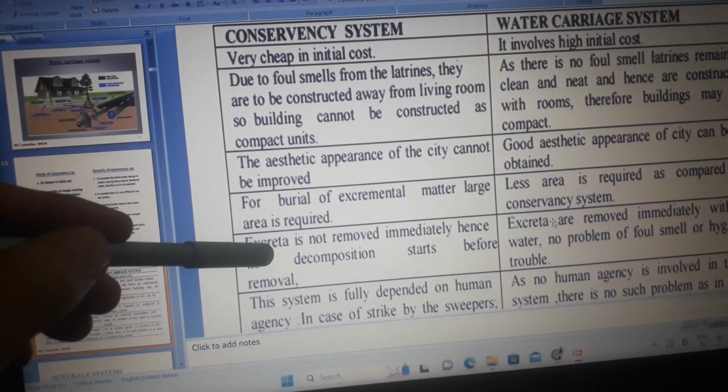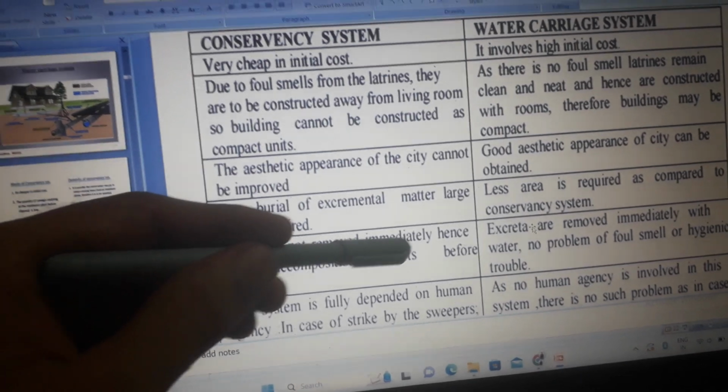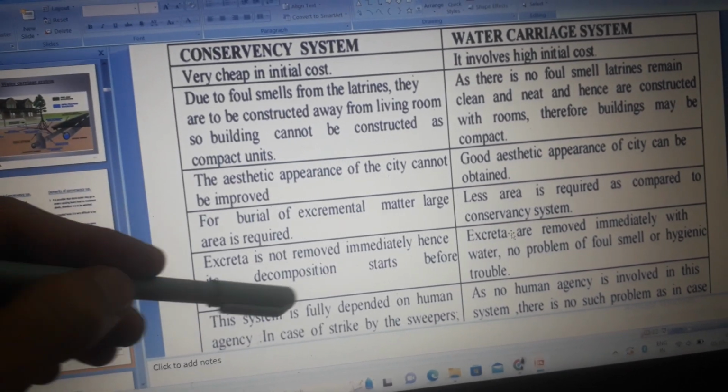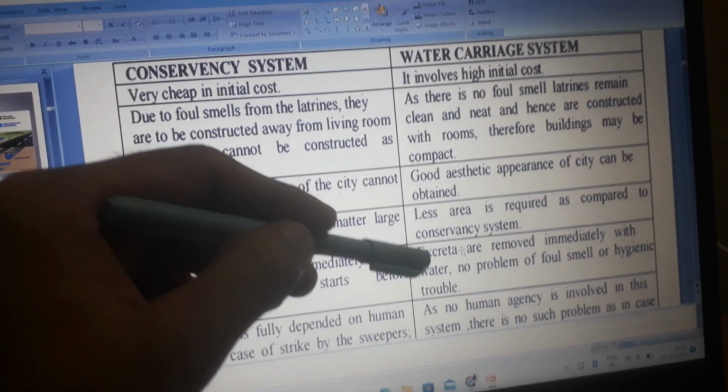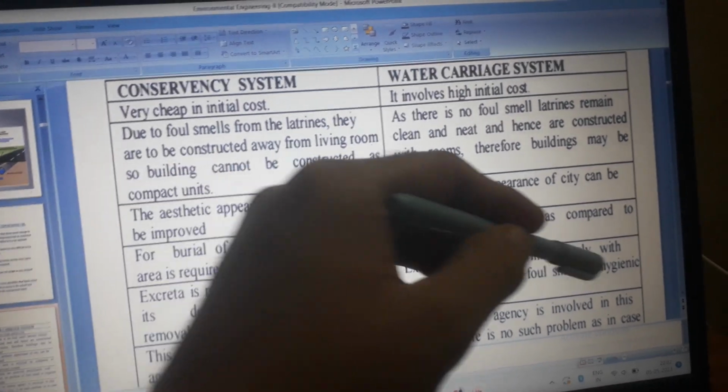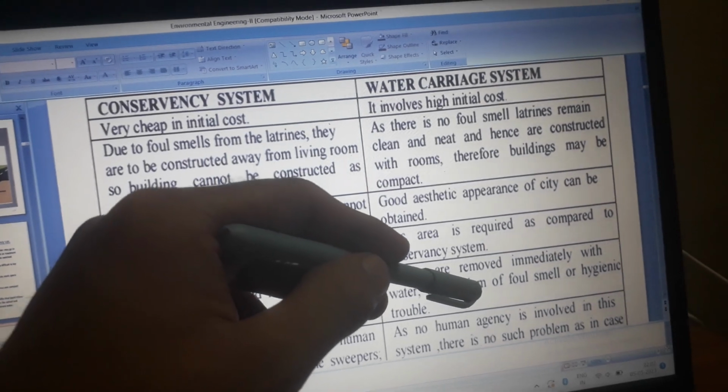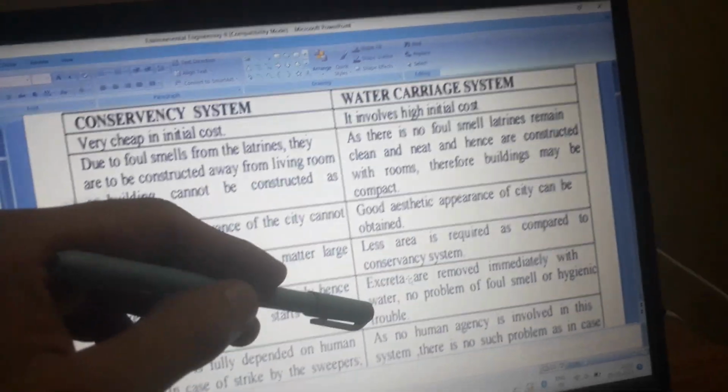In the conservancy system, excreta is not removed immediately, hence its decomposition starts before removal. In the water carriage system, excreta are removed immediately with water, so there is no problem of foul smell or hygienic trouble.